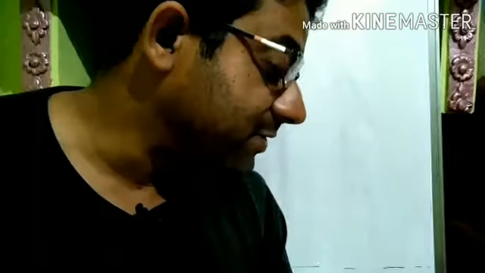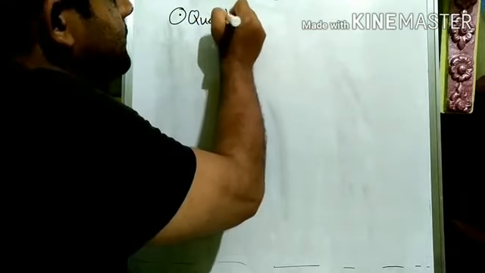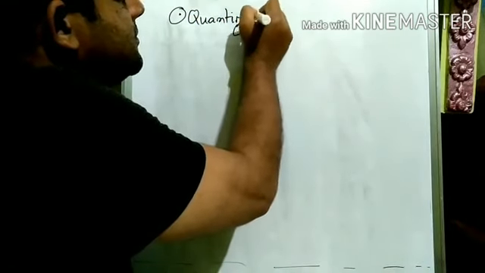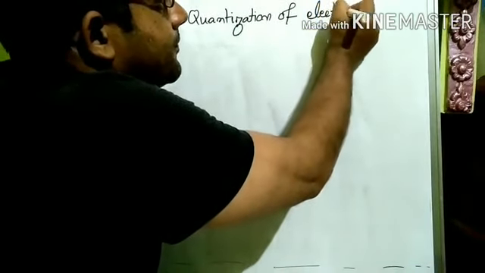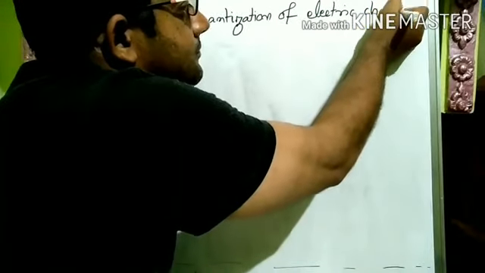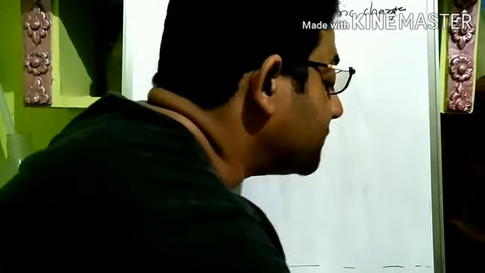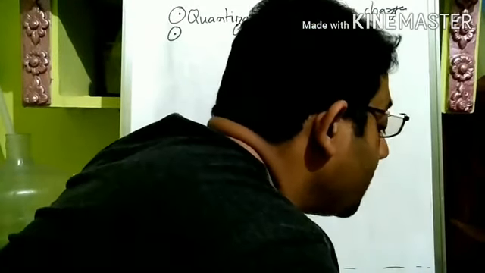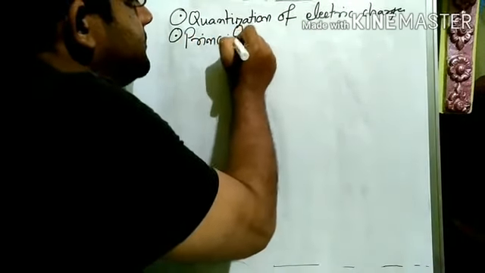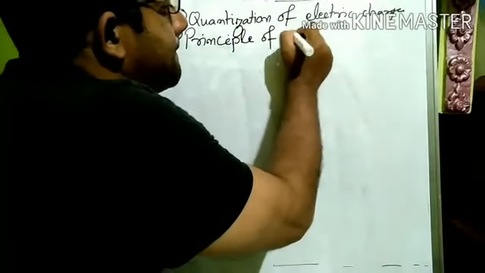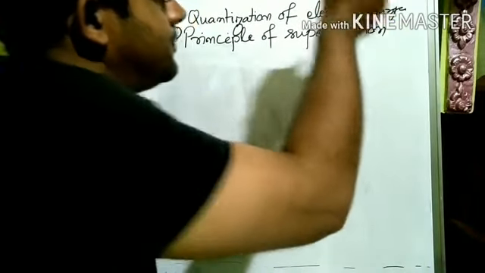Very good questions. Students, we'll discuss two things: quantization of electric charge, and second, the principle of superposition.